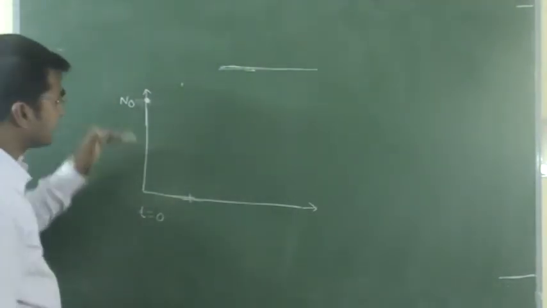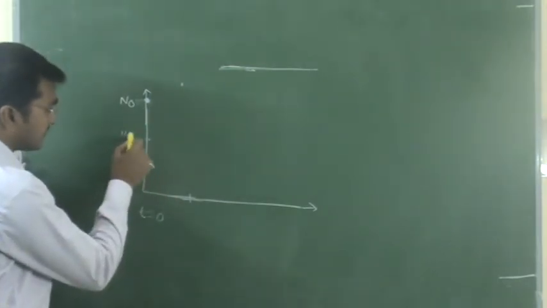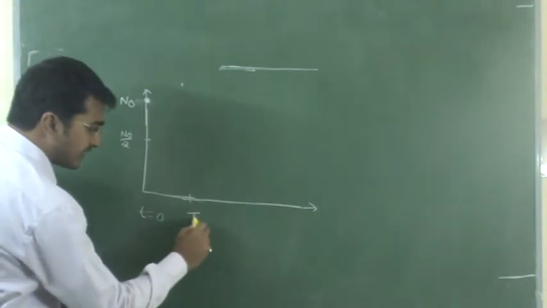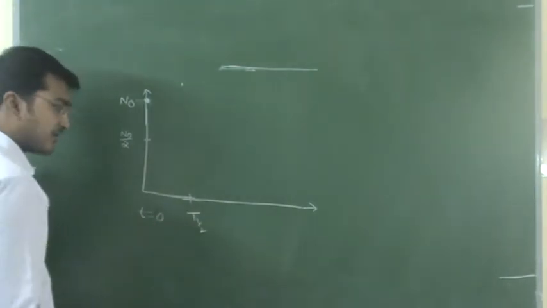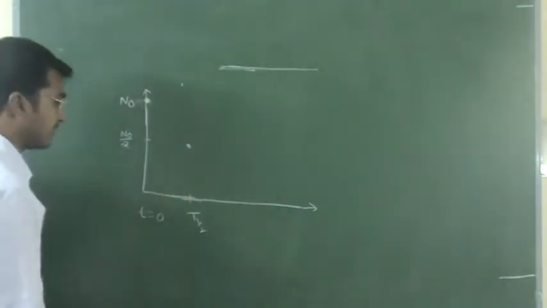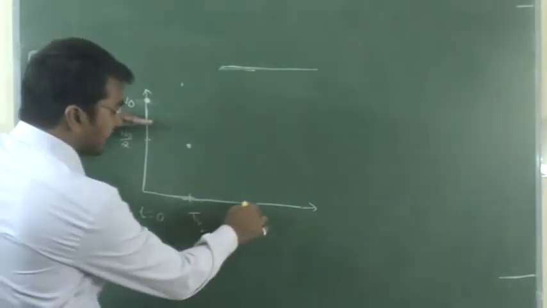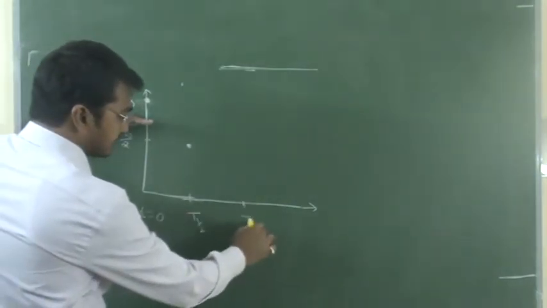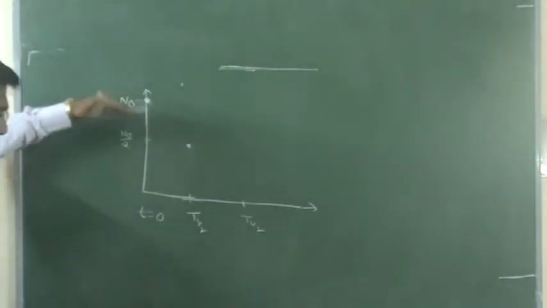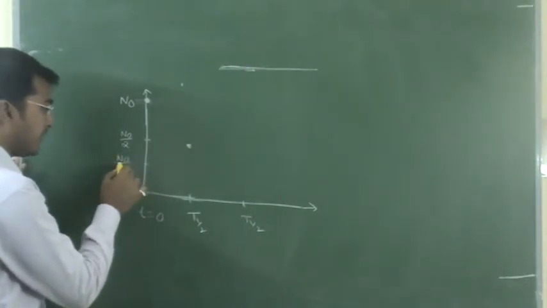So after the first half cycle, how many nuclei remain? N0 by 2. Then now the number of nuclei is N0 by 2. Again after one more half cycle, how many nuclei are present? N0 by 2, and of that again half, N naught divided by 4.